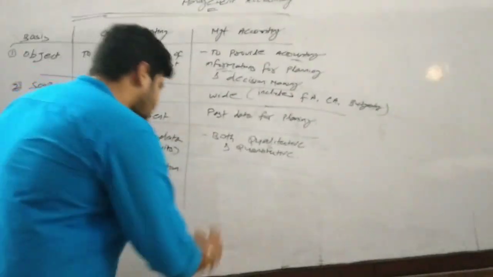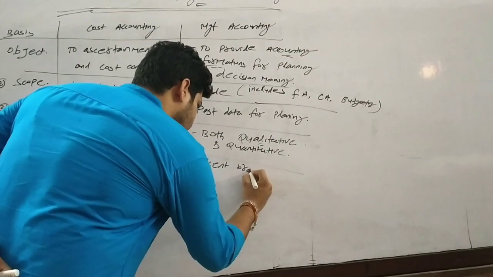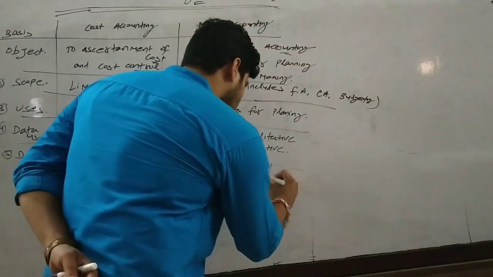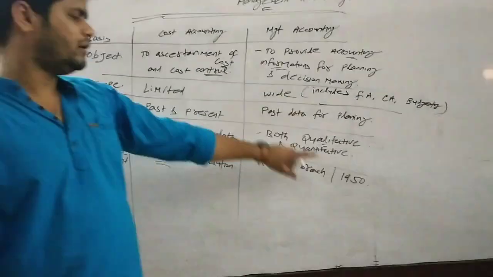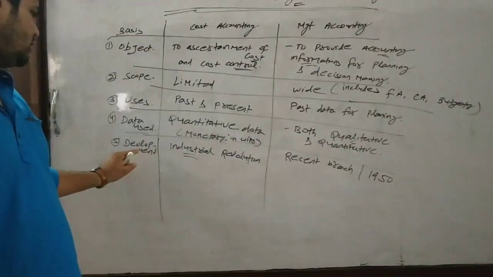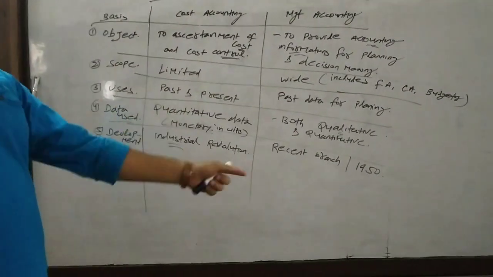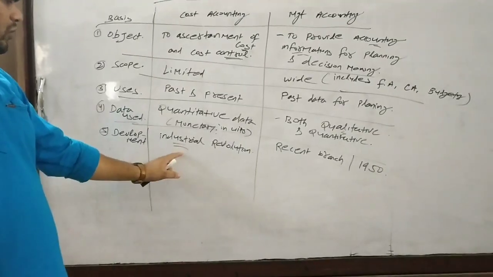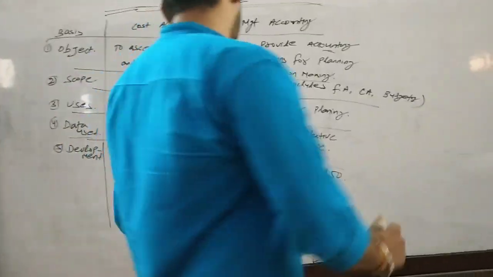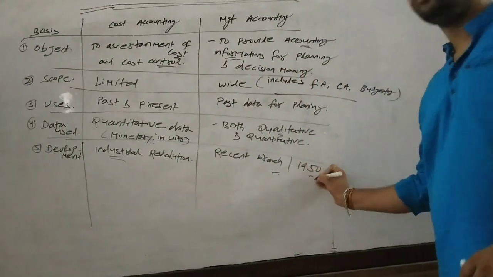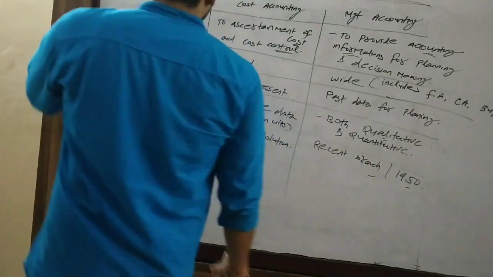But management accounting is the recent branch which was originated nearly about 1950. So the point of difference is development. Development means cost accounting is the older branch of accounting which was originated at the time of Industrial Revolution. But management accounting is the recent branch of accounting which was originated nearly around the 1950s. So this is your fifth point.